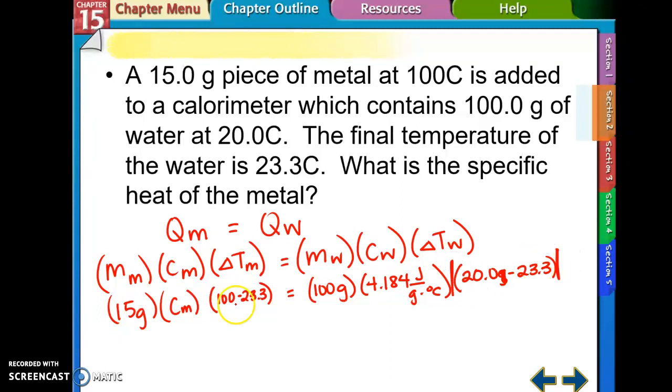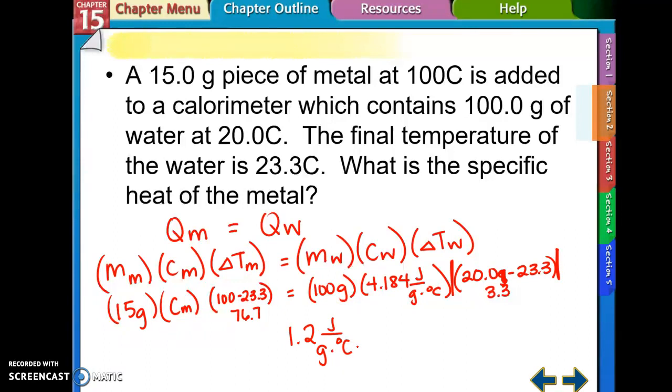I want it to be a positive number. Right here, this is going to be 76.7. Over here, this is going to be 3.3. So what I'm going to do is 100 times 4.184 times 3.3. And then I'm going to divide that by 15. And then I'm going to divide that by 76.7. And my specific heat for this metal is 1.2 joules divided by grams times degrees Celsius.